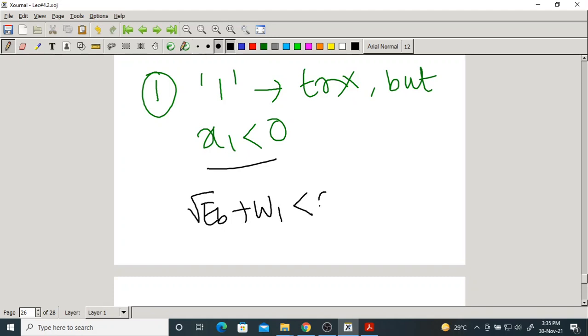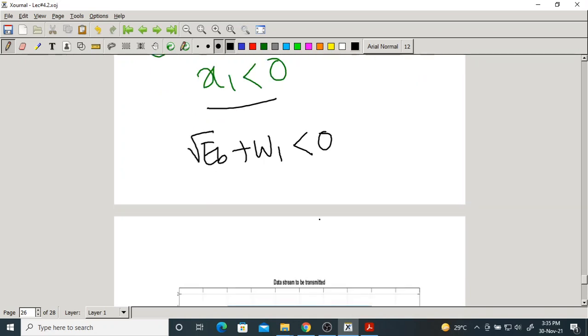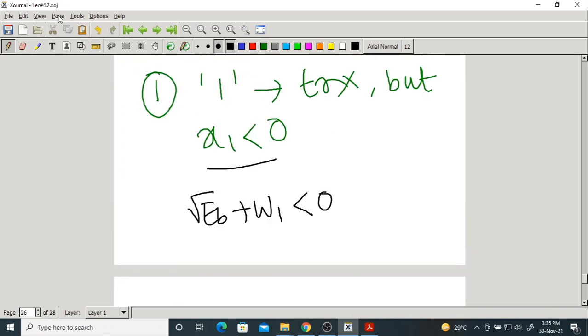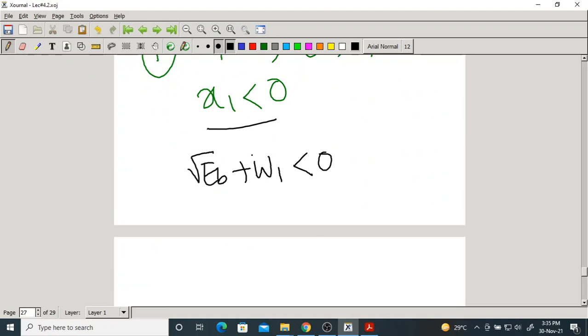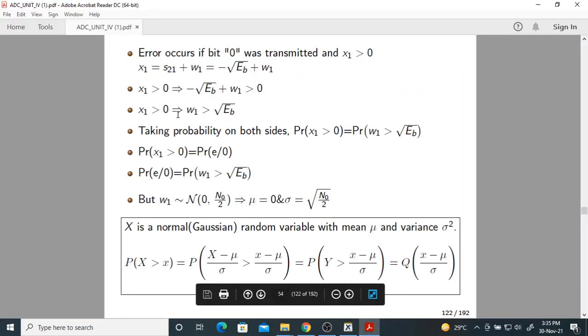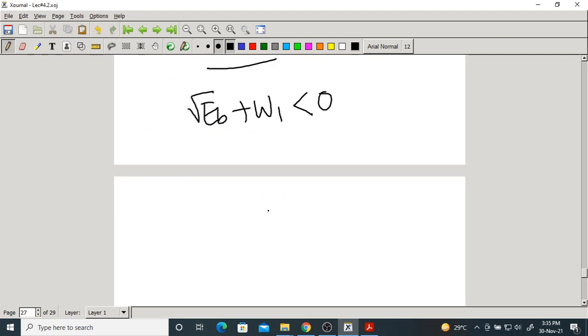This is less than 0, which means W1 is less than minus root Eb.